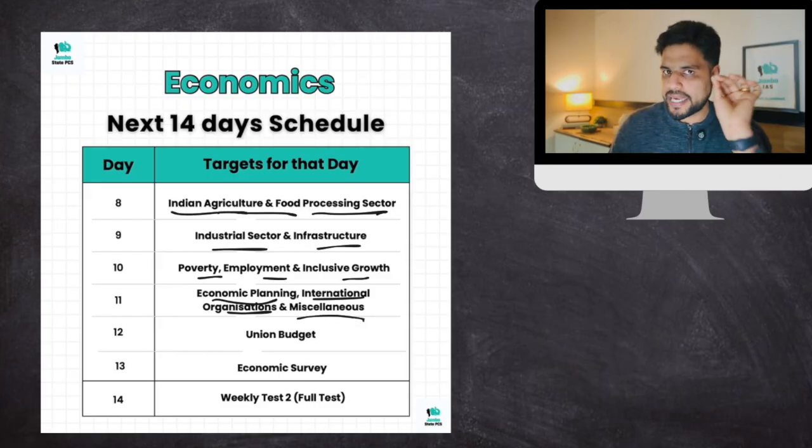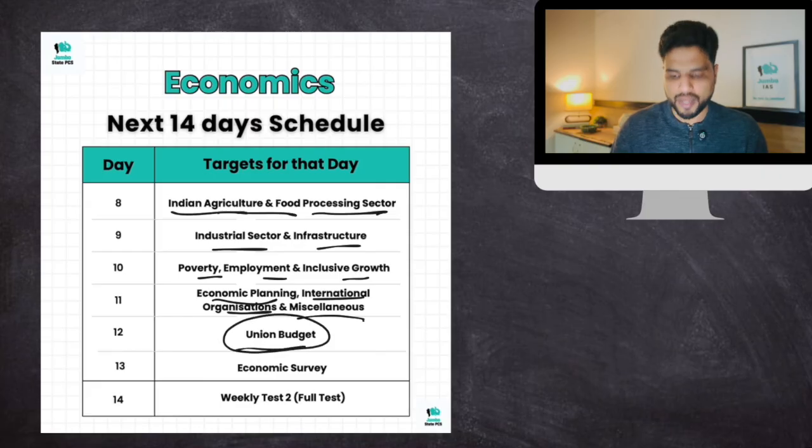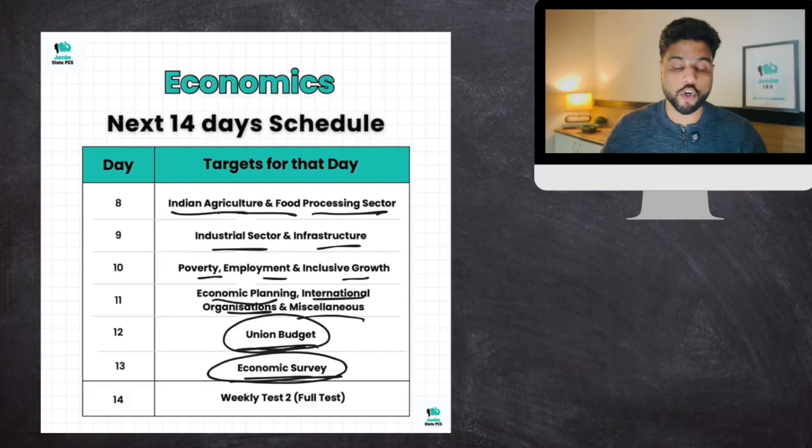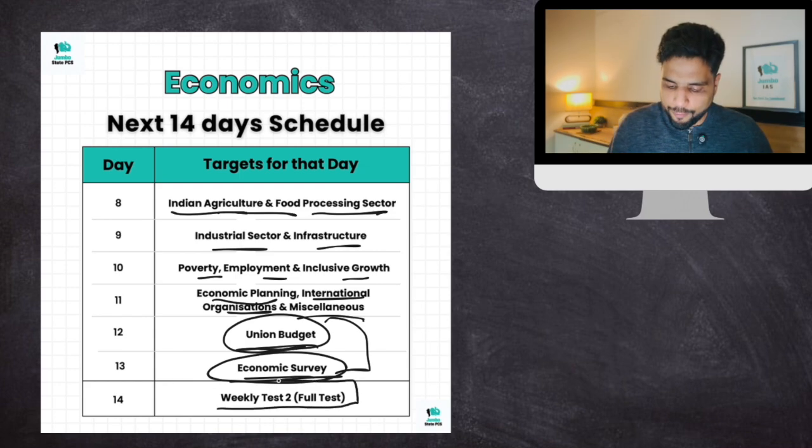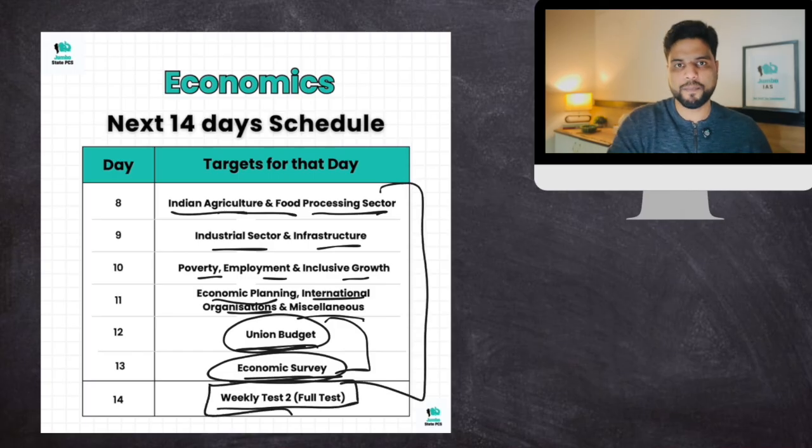And the last 2 days are reserved for budget and economic survey. Both these documents are important, because most of it is all about government initiatives and government schemes, which are part of your syllabus. So we'll be covering this. And on next to next Sunday, you will have a full test of economics, which will cover not only this week, but the previous week as well.